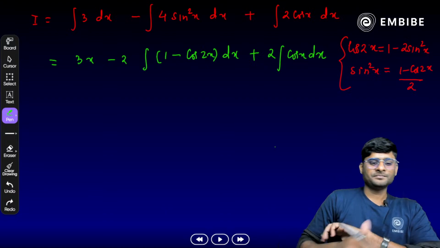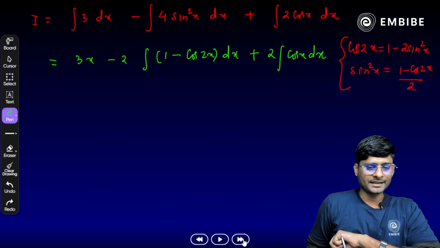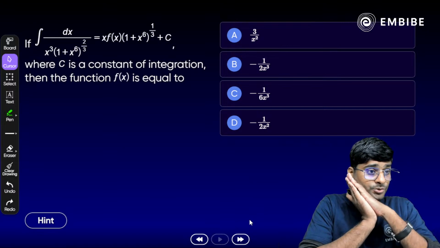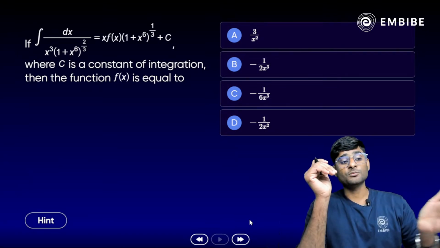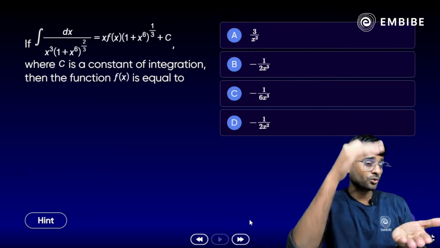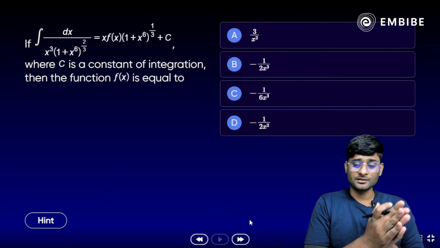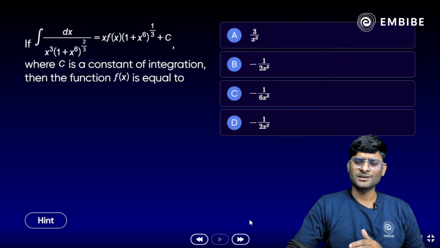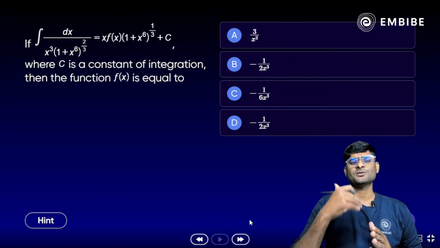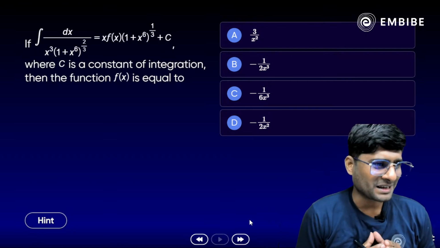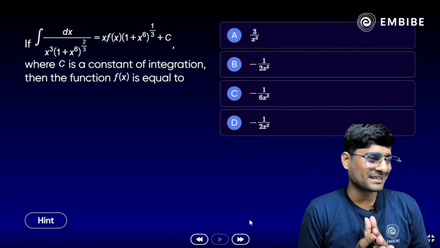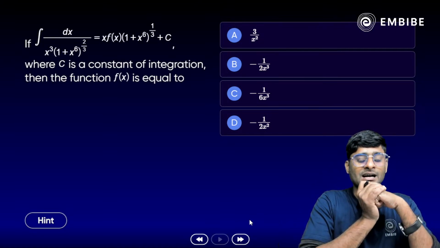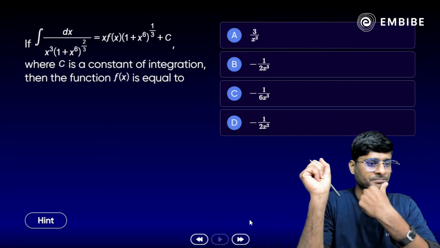Focus on the next question. Yes, one more interesting question. Integration of dx upon x cube plus 1 plus x raised to power 6 whole by 2 by 3 is equal to x into fx, 1 plus x raised to power 6 whole raised to power 1 by 3 plus c, where c is the constant of integration. Then find the value of function fx. You have to find the value of the function here.